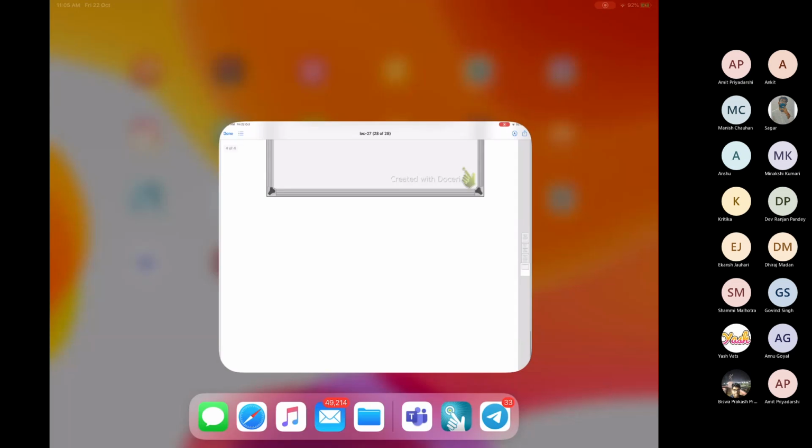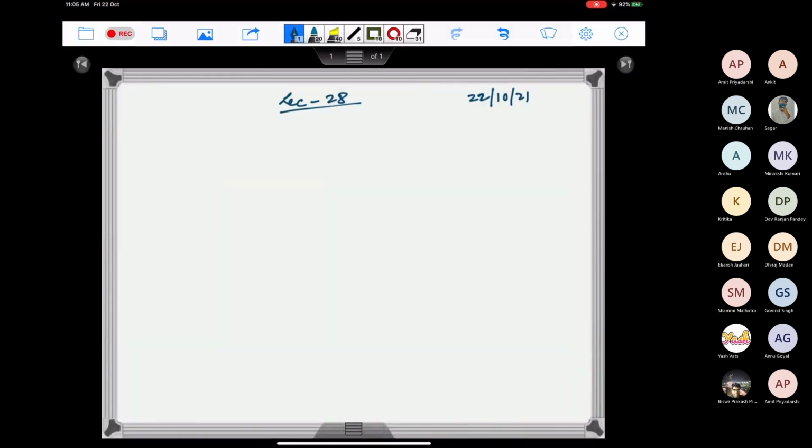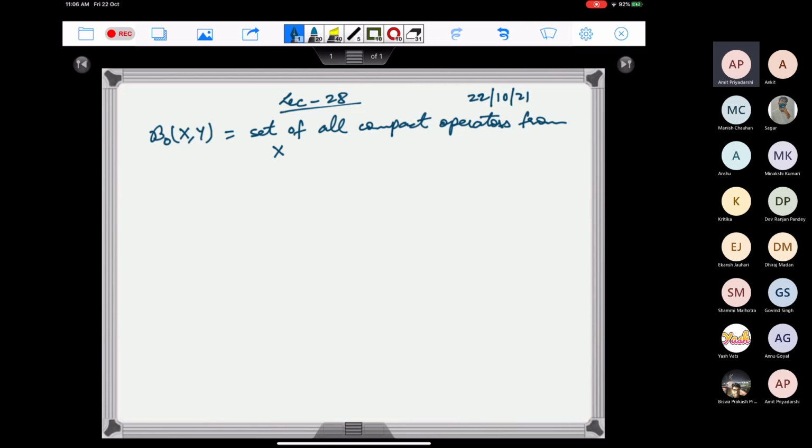So we have denoted by B0(X,Y) the set of all compact operators from X into Y. So we know that this B0(X,Y) is a subset of B(X,Y).